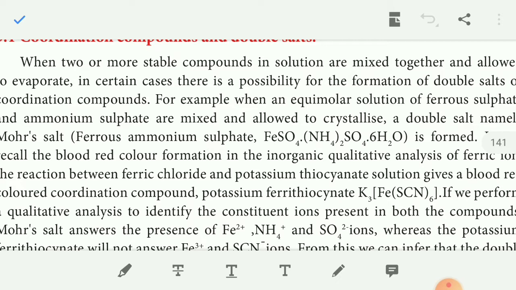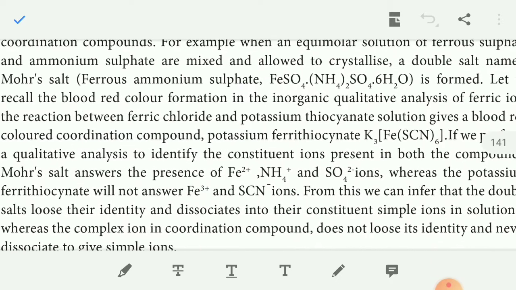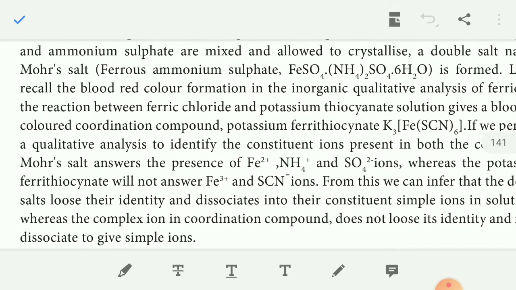When this salt dissolves in water, we get Fe2+, NH4+ and SO4 2- ions. Salts whose simple ions are fully dissociated are called double salts. Whereas potassium ferric thiocyanate will not give Fe3+ and SCN-.